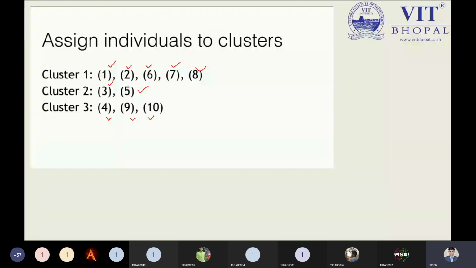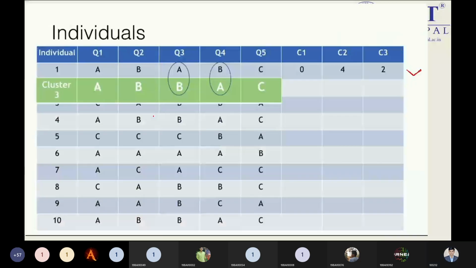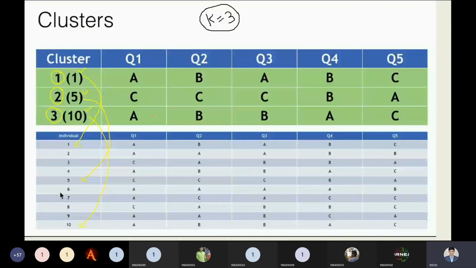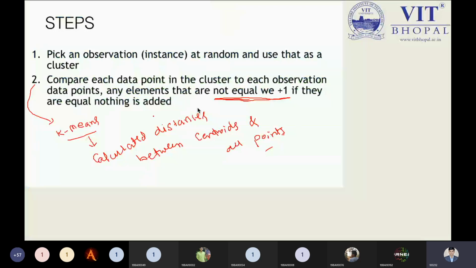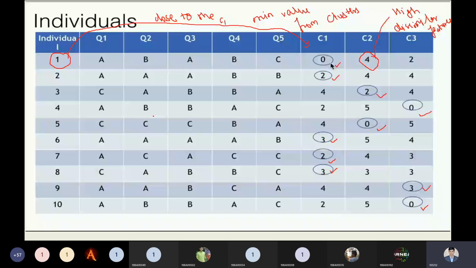Now this point is clear. So now we have made our 3 different clusters. Why 3? Because at the early stage we decided what the size of our K should be, that should be 3. Based on this parameter, we chose 3 different clusters randomly, and based on this parameter, we categorized our information here. So now we have made the clusters.